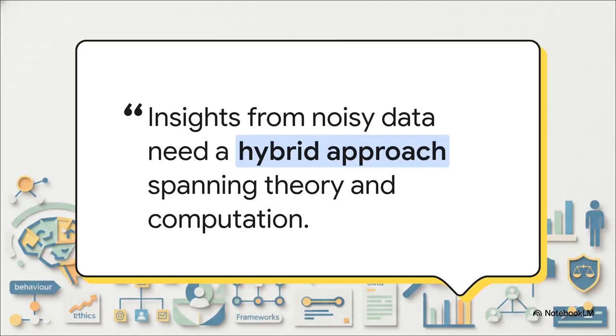Well, the main argument of the chapter is brilliantly captured by this idea. In plain English, you absolutely cannot just throw raw digital data into a machine learning algorithm and expect meaningful behavioral insights. It just doesn't work that way. To truly make sense of modern data, we have to embrace a hybrid methodological approach. We need the deep, nuanced contextual understanding of traditional behavioral theory, and we have to combine that with the raw processing power of modern computational data science. You really need both. Otherwise, you're setting yourself up for some catastrophic inferential errors.